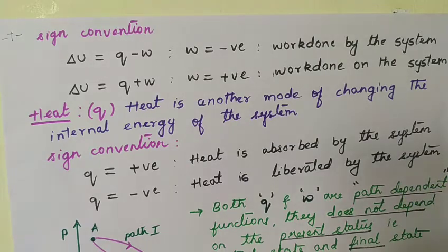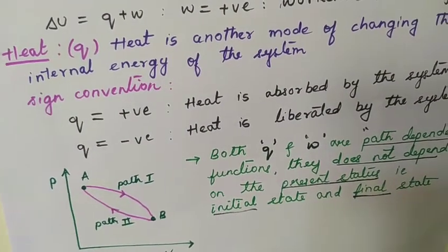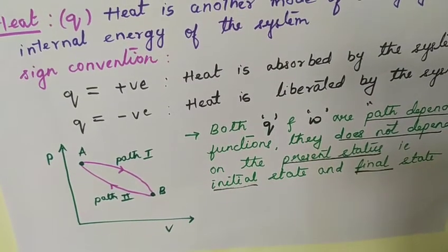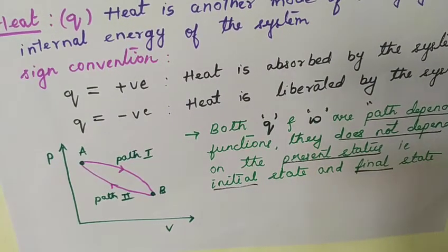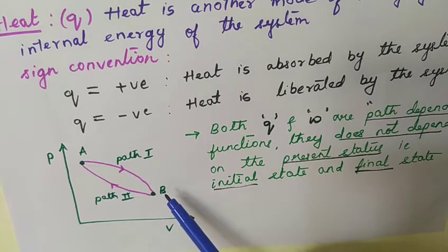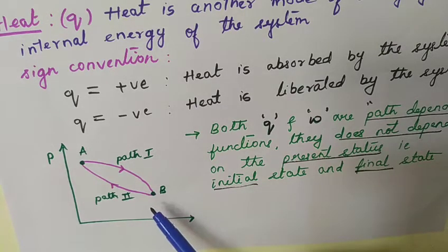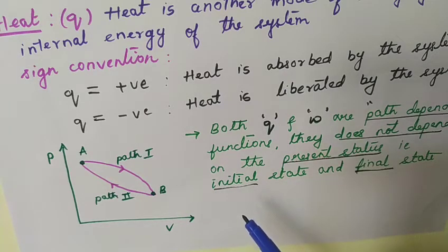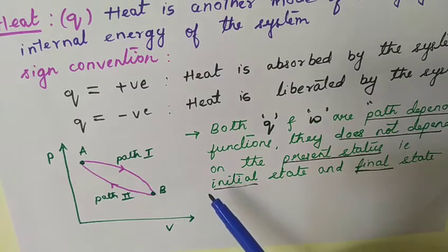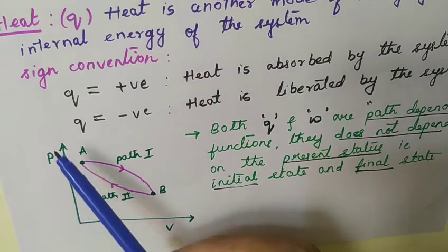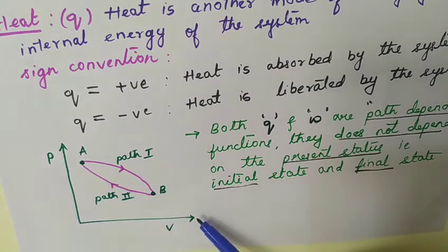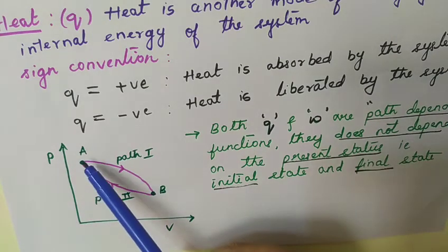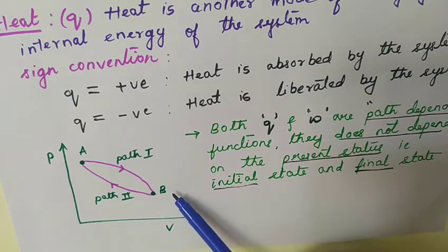Now heat and work can be represented using a graph. This one is given for you to understand that Q and W are inexact differentials. They are independent of the initial state and final state. They only depend on the path in which the state has been achieved. So we have pressure along the y-axis and volume along the x-axis. A is the initial state and B is the final state.